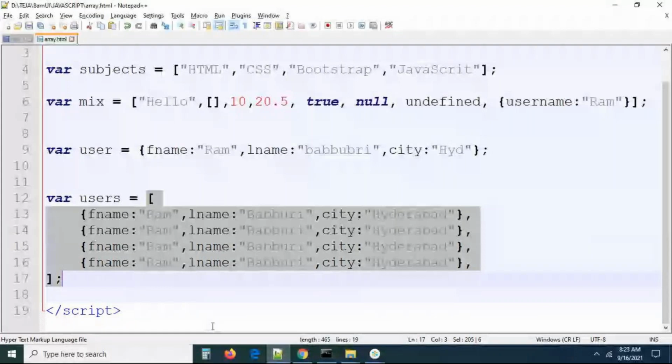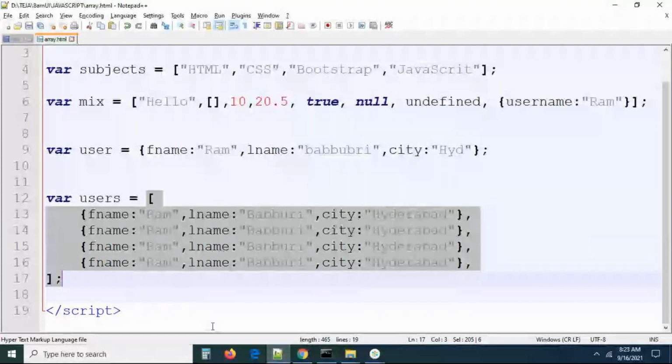Right. Remember, this is called an array of objects. What I want to tell you is that an array may contain all string values. An array may contain mixed values. An array may contain only numbers. An array may contain all the values as objects also. Every value is an object here. What does an array contain? Elements. Every element, every value, may be an object.